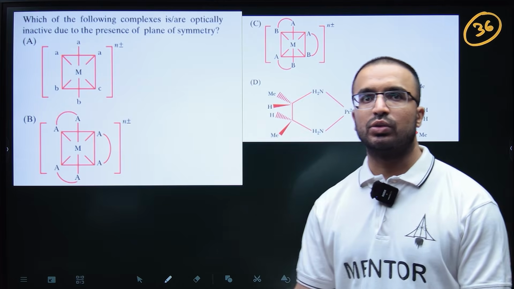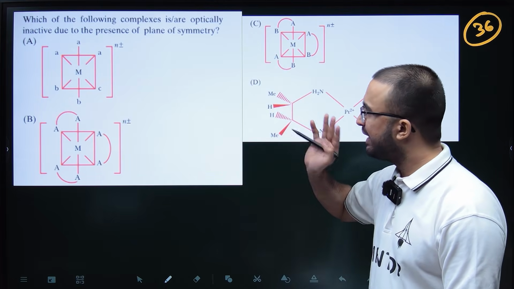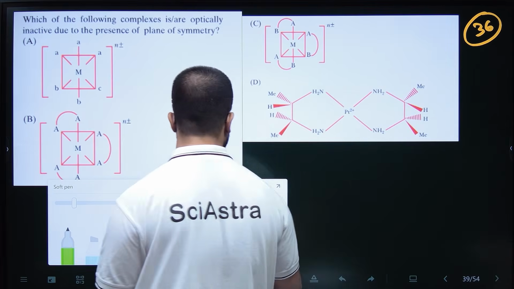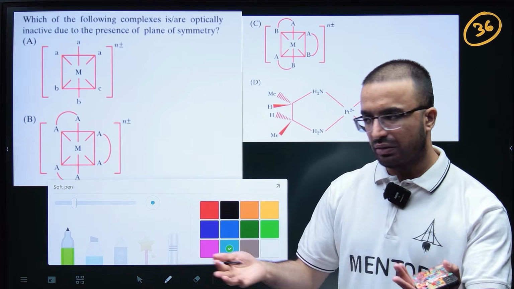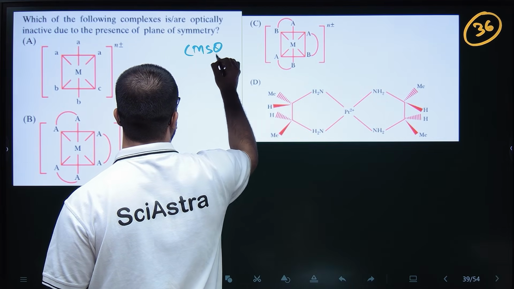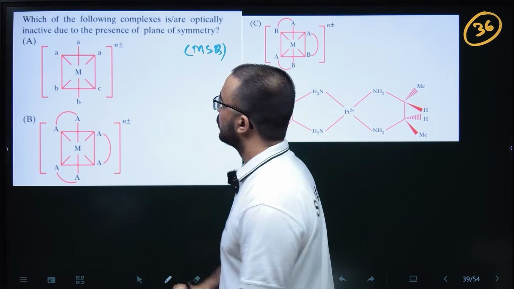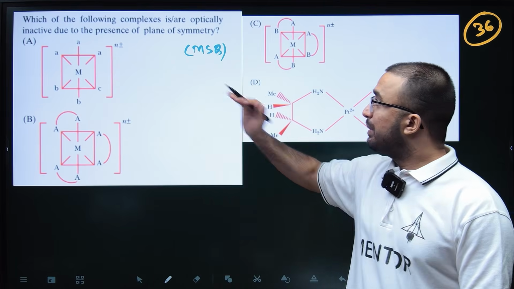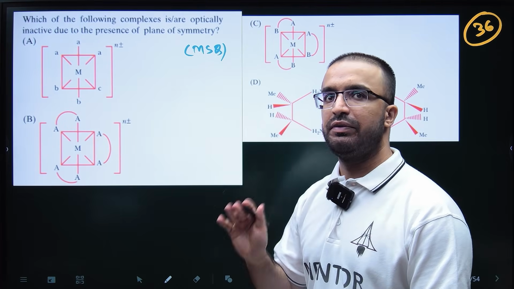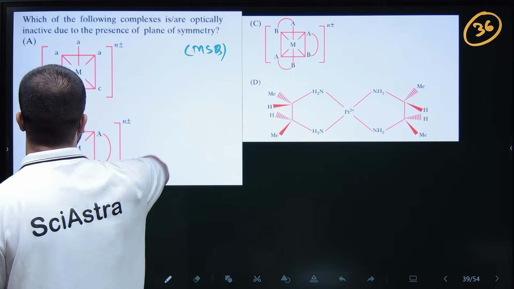Okay, so this is the question from coordination isomerism. Which of the following complexes is or are optically inactive due to presence of plane of symmetry? This is MSQ. Obviously MSQ questions don't come in your NEST anymore, but I have just given one for the sake of it. So what happens is we have to find the plane of symmetry, which plane of symmetry will be there and which is optically inactive, right? We have to find optically inactive.